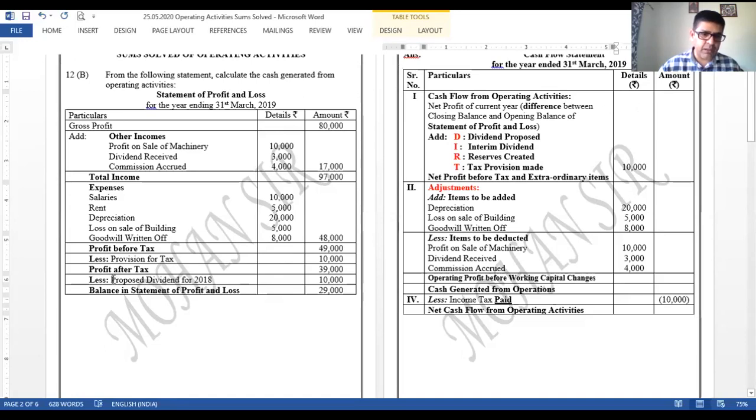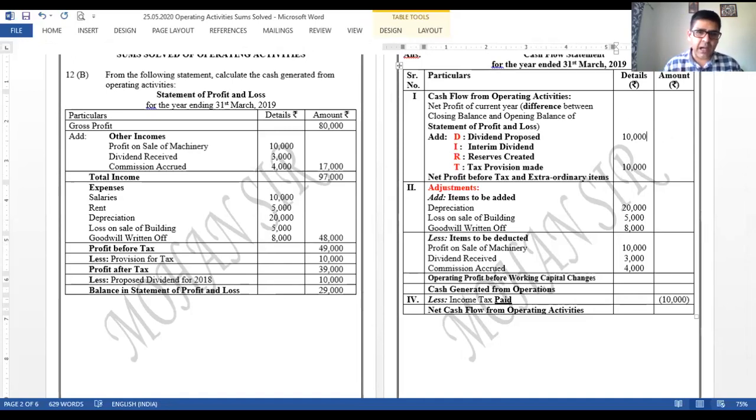Again, we can see the dividend. Proposed dividend is 10,000. So that dividend has to be in the DIRT column again. The D of DIRT can be seen, proposed dividend. So I'll put it over there, 10,000 rupees, right? 10,000 rupees. Okay, dividend proposed.